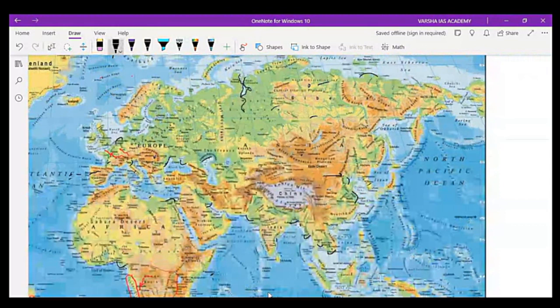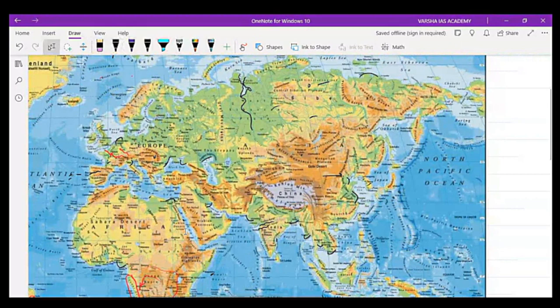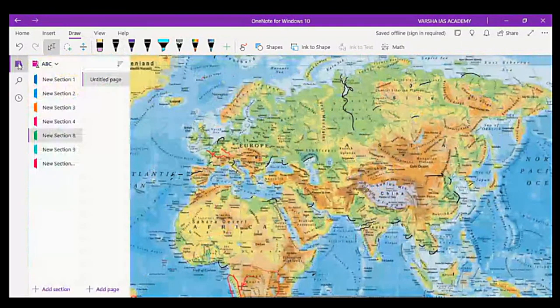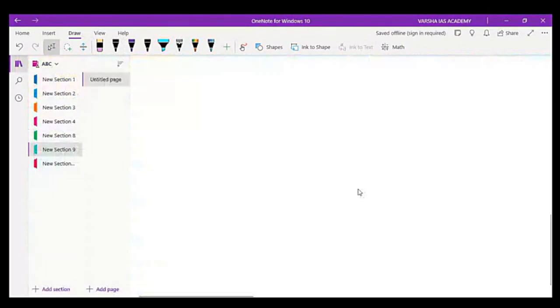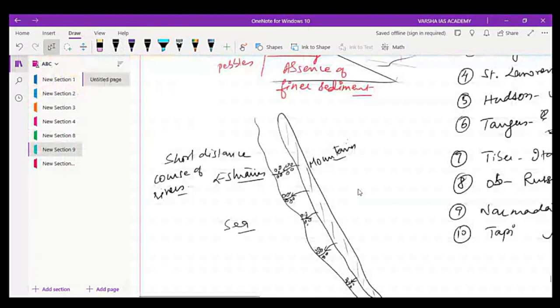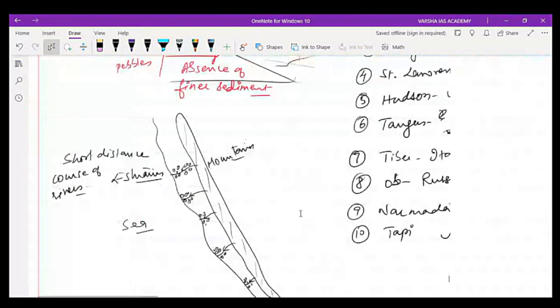So these all are forming the estuaries, and we know that river Narmada and river Tapi, they are also forming the estuaries. So these rivers are the examples of estuaries, right? So these are all the depositional features which have been formed at the mouth of the river.